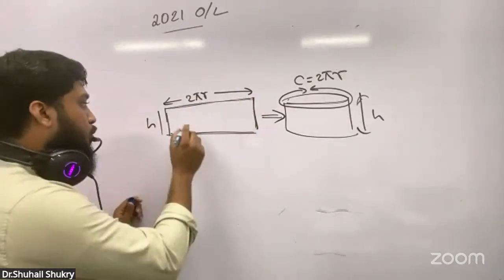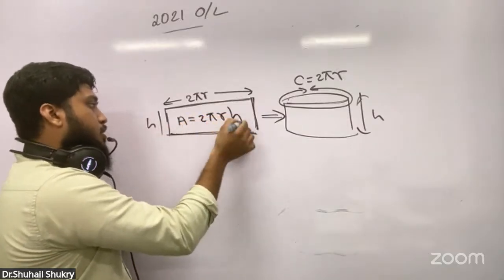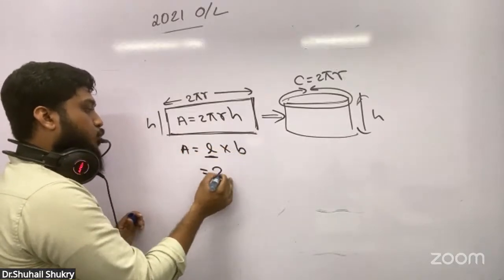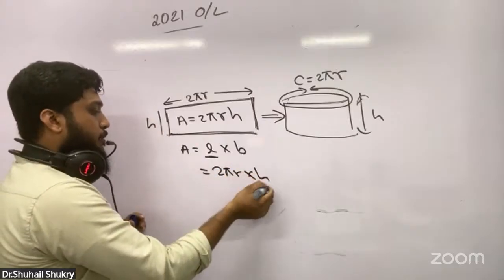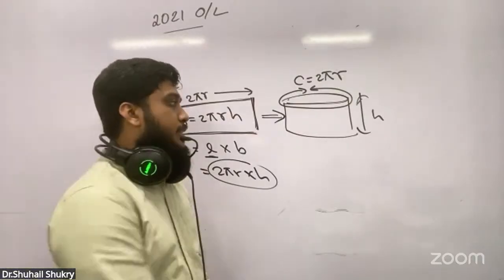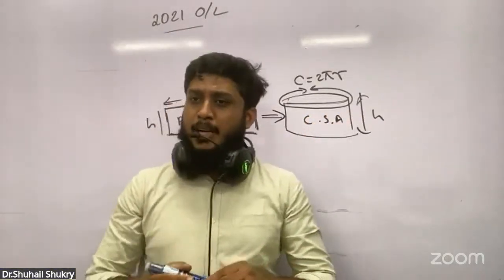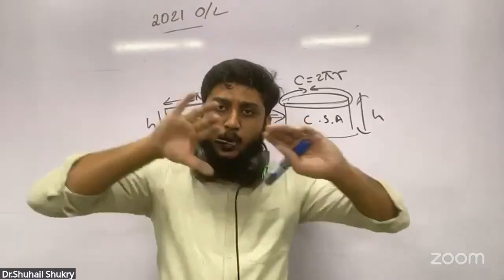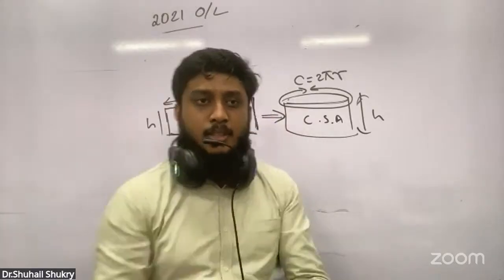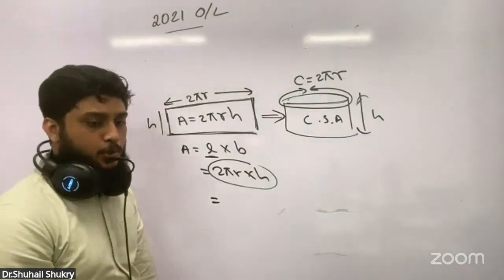So what is the formula for this rectangle's area? Area of the rectangle is 2 pi r h. Why? Area is length into breadth. So length is 2 pi r, breadth is h. The area of the rectangle is 2 pi r h. Then they are asking, indirectly, for the curved surface area. They are telling there is a rectangle and you are putting the rectangle around the curved surface. So what is the curved surface area? 2 pi r h, the same 2 pi r h. You just put the values.